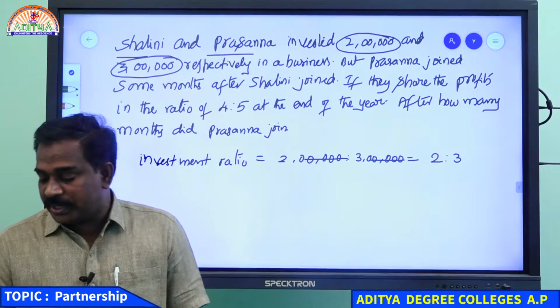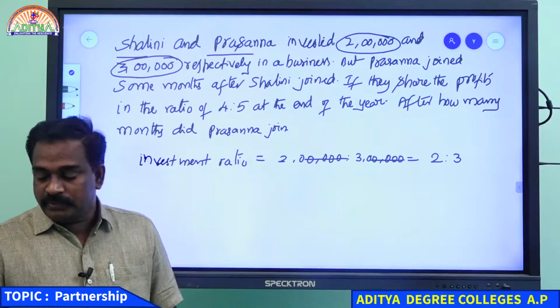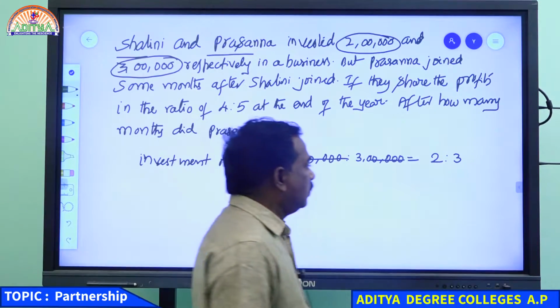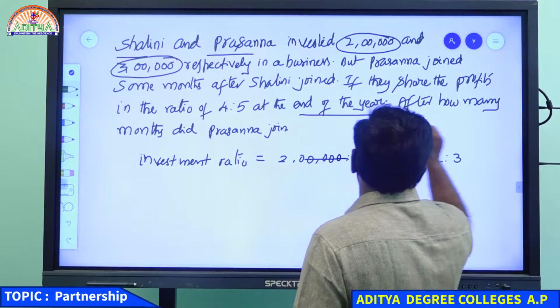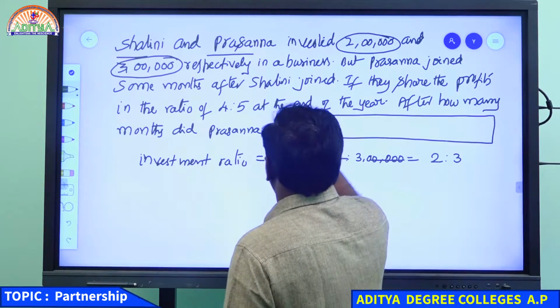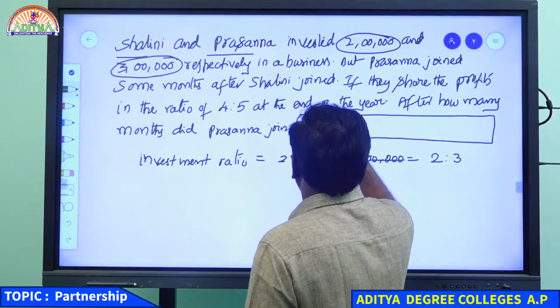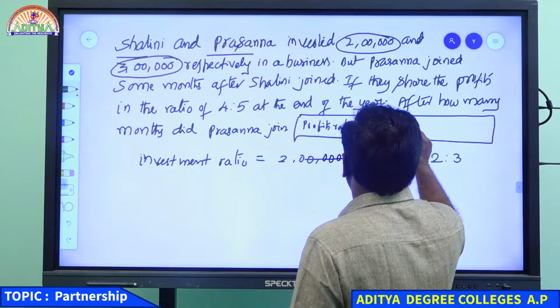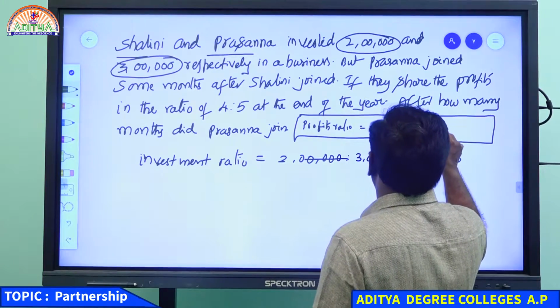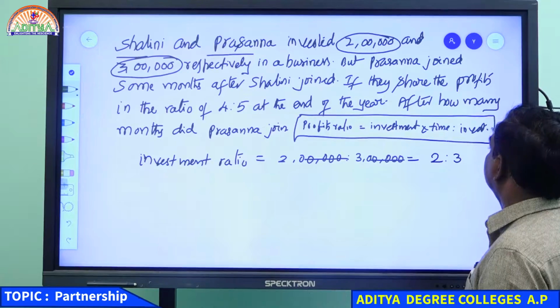When the time period is not equal, how to take the profits ratio? Already we learned. Profits ratio is investment into time period is to investment into time period.